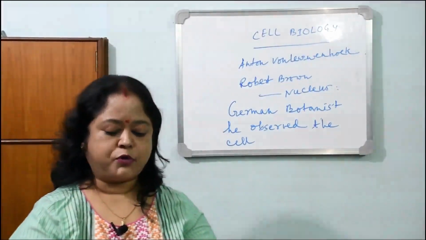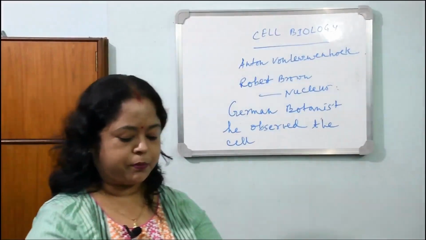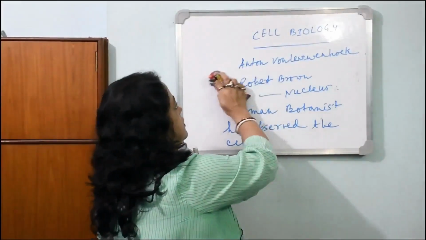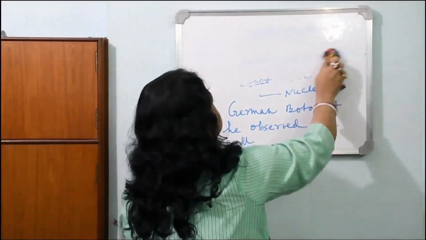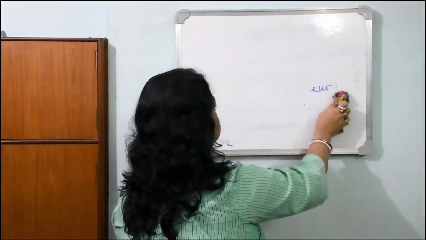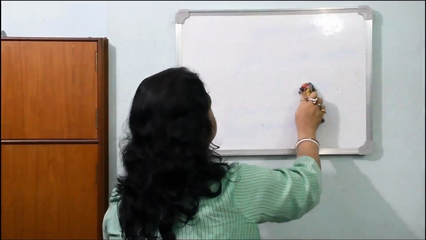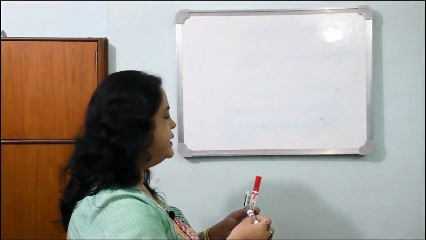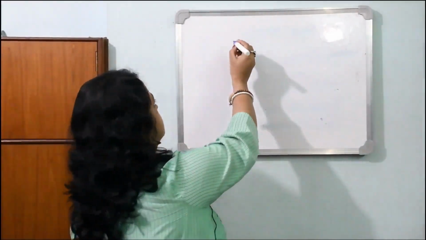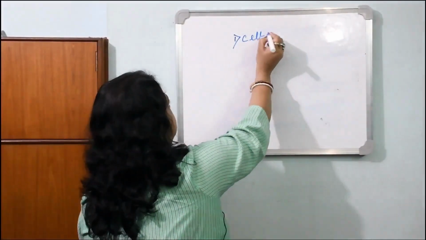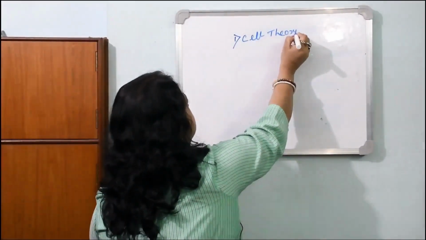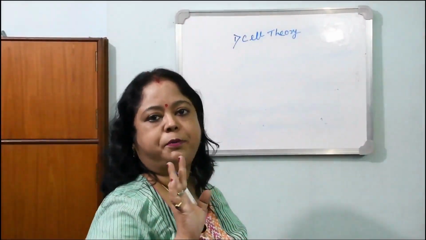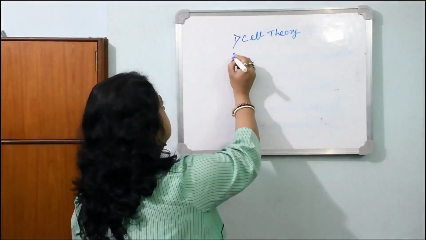What will be the subtopics in this chapter and this topic, I am giving the list. You just follow the list. Number one is the cell theory. I have already given a little introduction about it. So our first subtopic is cell theory. Who proposed it and how it was proposed, everything I am going to discuss in that subtopic.